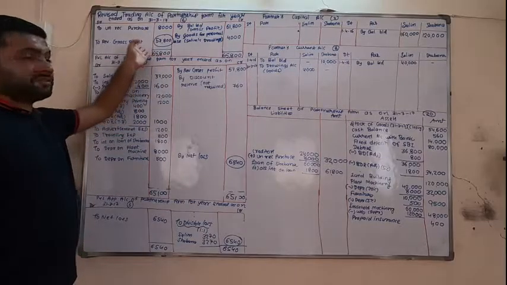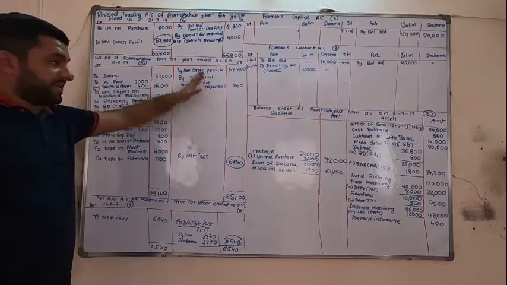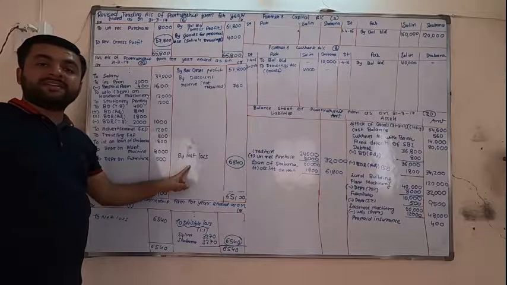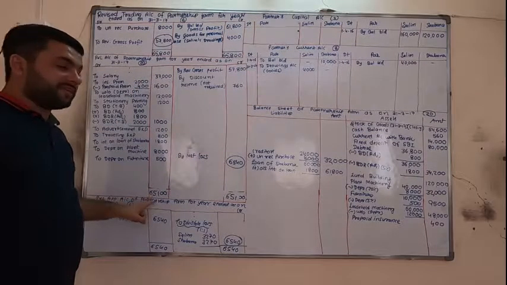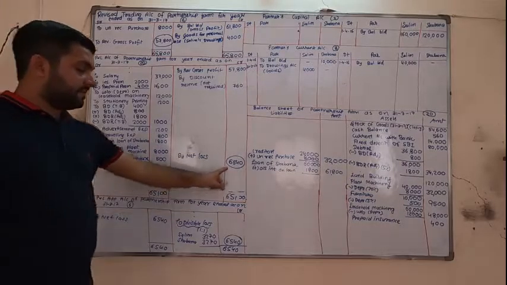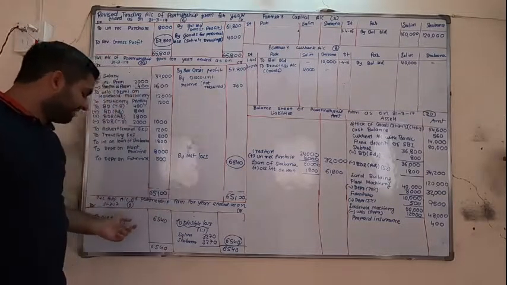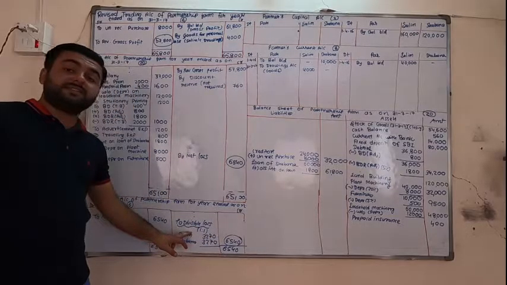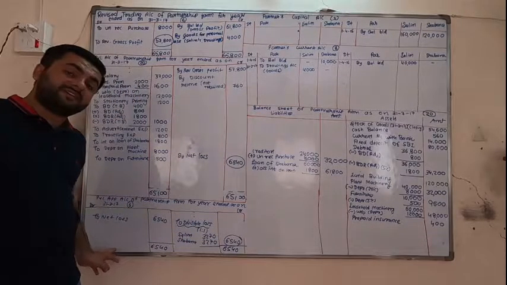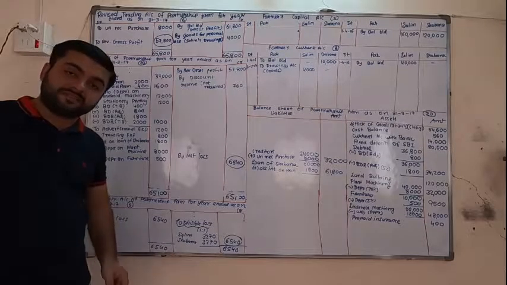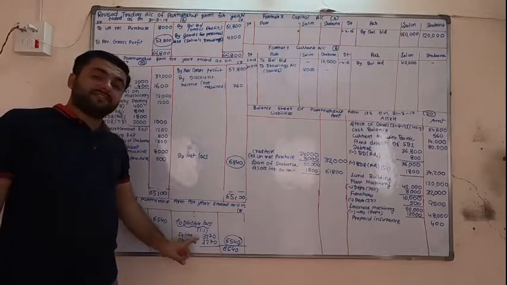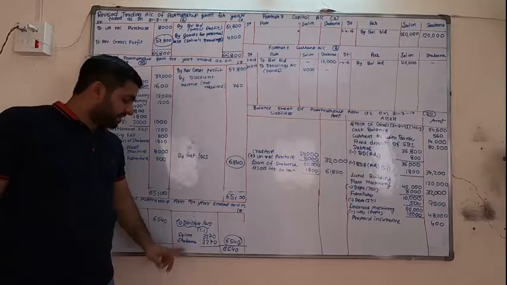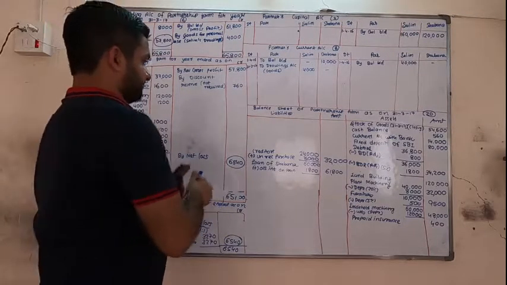Here I have revised gross profit and transferred it, but when I was taking the total, here it comes minus, so understand it is a loss. So again take the total of debit side, do it here, you will get net loss. Here it is credited, here it should be debit. Then close this account. It is divisible loss, because if we get profit it is divisible profit, and if we get loss it is divisible loss. Now as the ratio is not given, so equal, divide by 2, 3270, 3270.